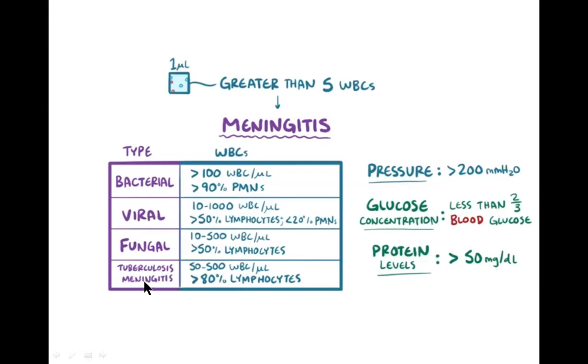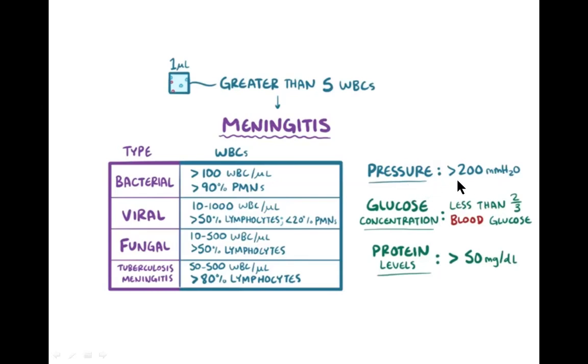And in tuberculosis meningitis, usually there are 50 to 500 WBCs per microliter, and more than 80% lymphocytes. So in fungal and tuberculosis meningitis, you only find a high number of lymphocytes. They are the anti-inflammatory cells in fungal and tuberculosis meningitis, whereas in bacterial and viral meningitis, other than lymphocytes, even the neutrophils play a role. In bacterial infection or inflammation, PMNs or neutrophils are the important anti-inflammatory cells here. Then, as we discussed earlier, especially in meningitis, there will be an increased intracranial pressure.